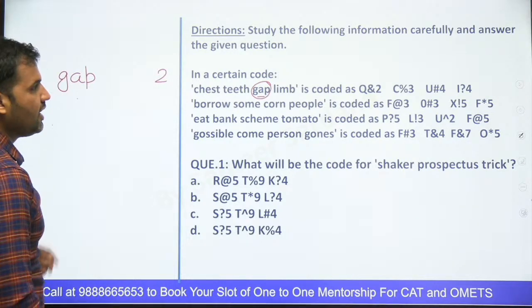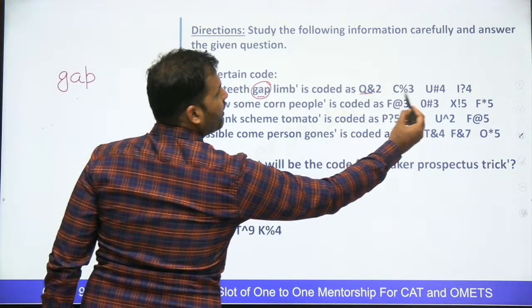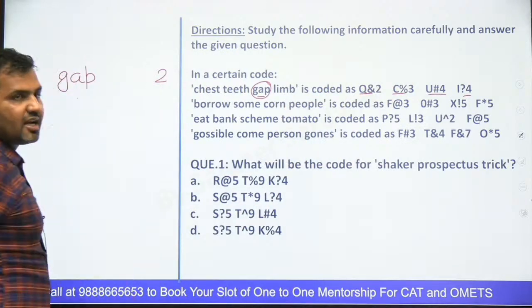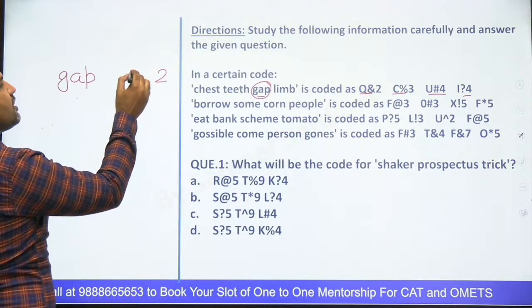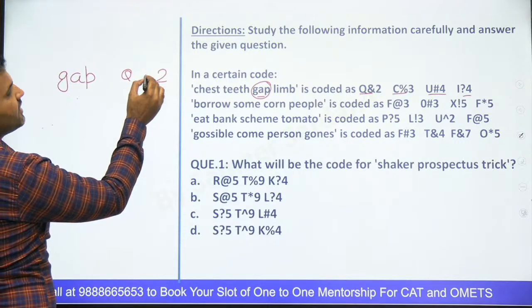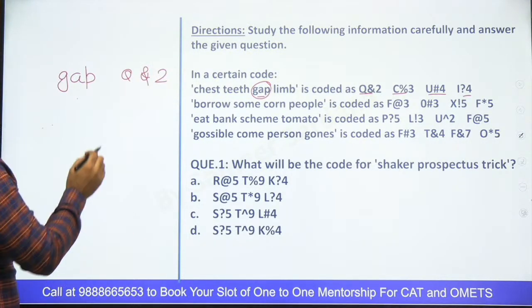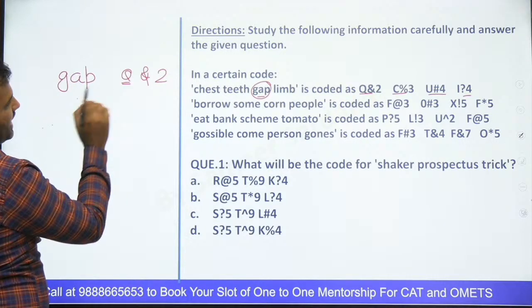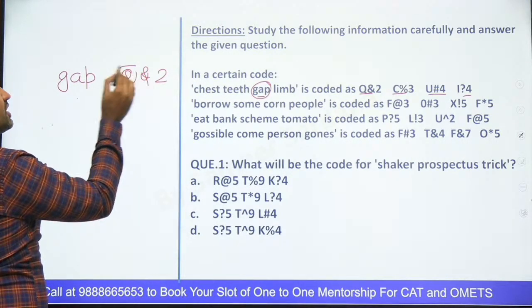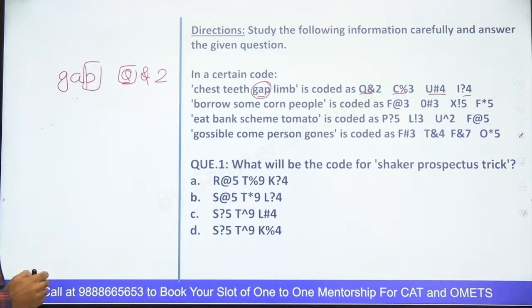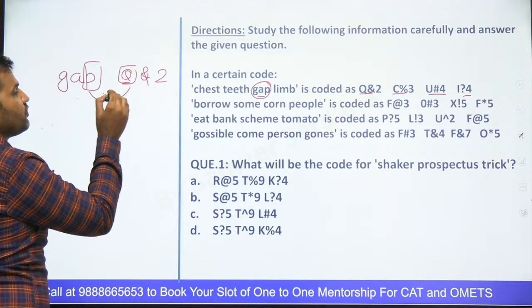Am I right? Now, there is only one code which is ending with 2. So that means gap must be coded as Q and this symbol, right? And we have this symbol right here. This symbol has also been used. Now try to know the reason. You see that is the letter Q is somehow connected with any of this letter? Yes, you can see that P plus 1 is Q.